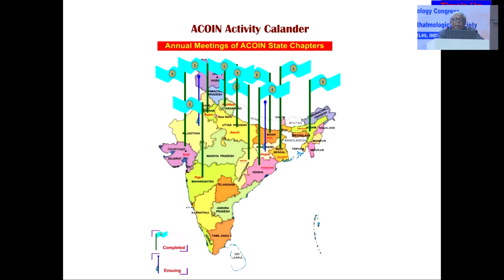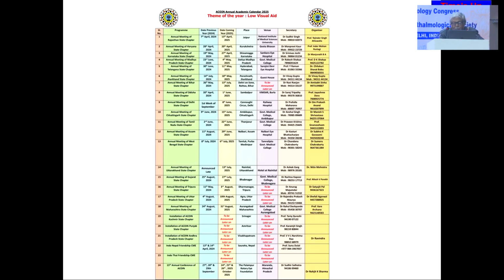I am happy to say we have 18 state chapters of Aquan in India. Through these state chapters we are working everywhere, and for the coming 3 months, every weekend, we will assemble in one of these states to discuss low vision aid. Coming week we will be in Jaipur, next week in Shivamogga in Karnataka, and in the last week at Kurukshetra in Haryana.